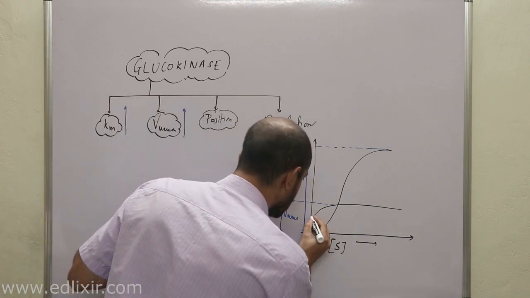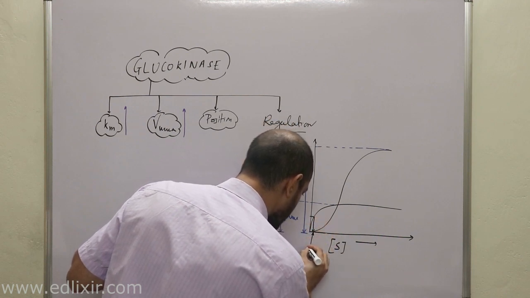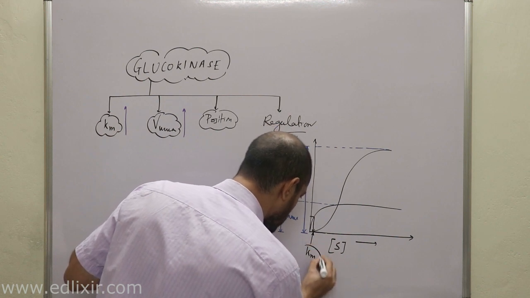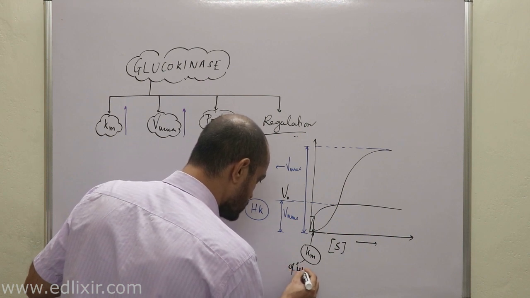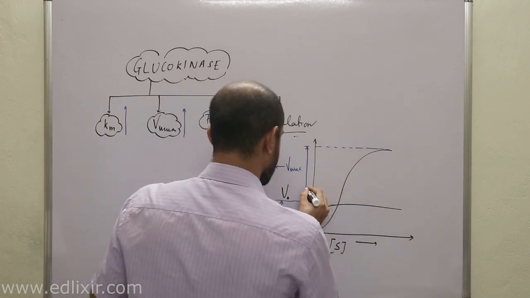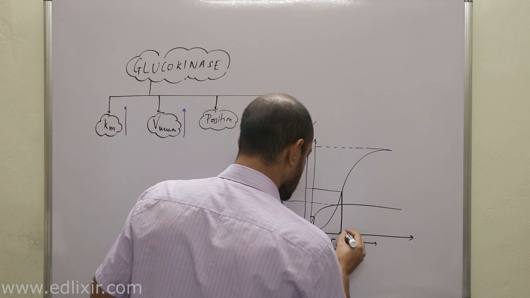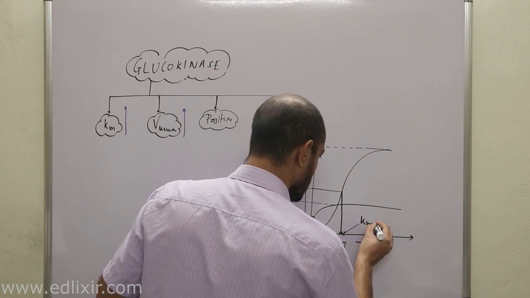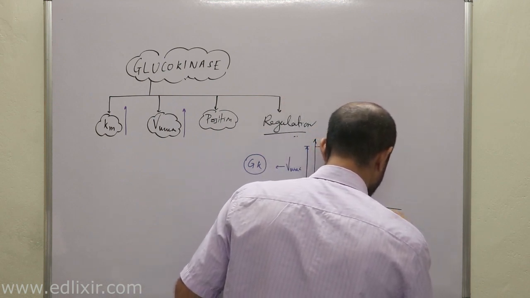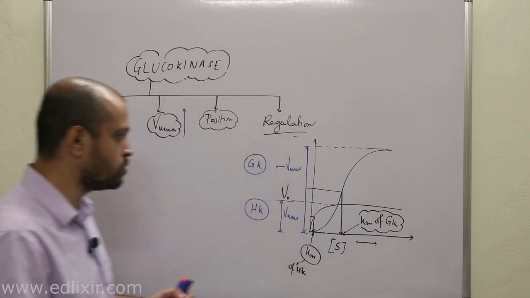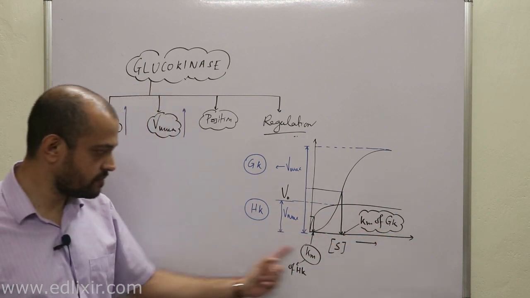Now if I try to calculate the Km of hexokinase, this will be the Km of hexokinase, and this is the mid part, suppose. And this is the Km of glucokinase. This is the Km of glucokinase and this is the Km of hexokinase.